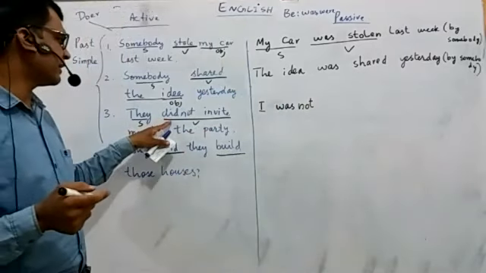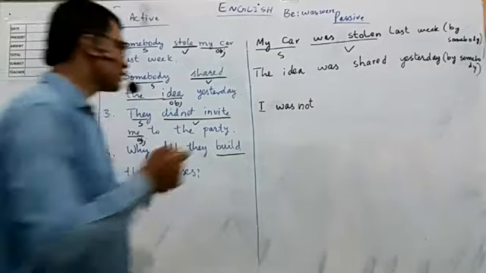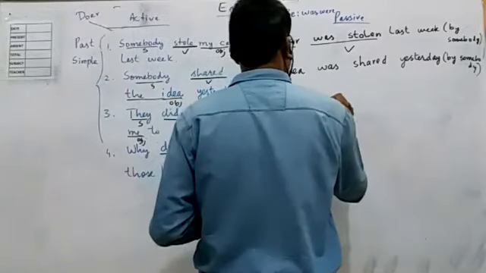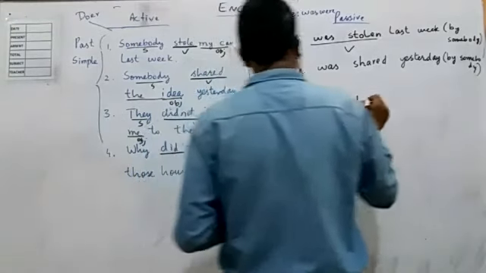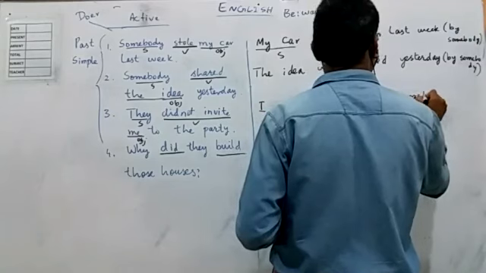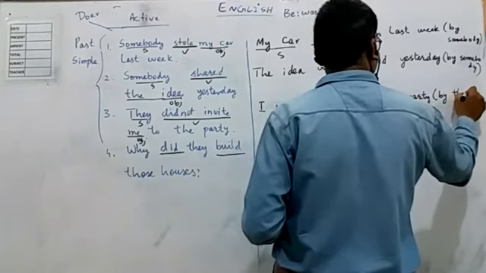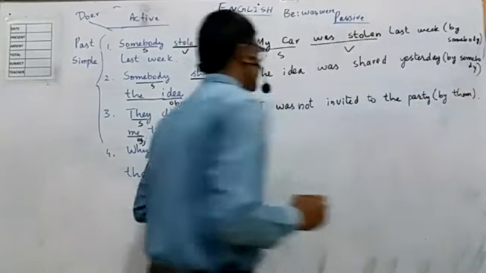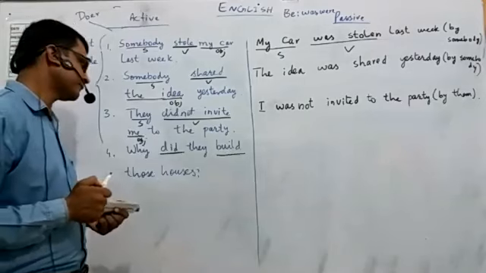Because this is a negative sentence. They did not invite me to the party. So I was not invited to the party by them. I was not invited to the party by them.